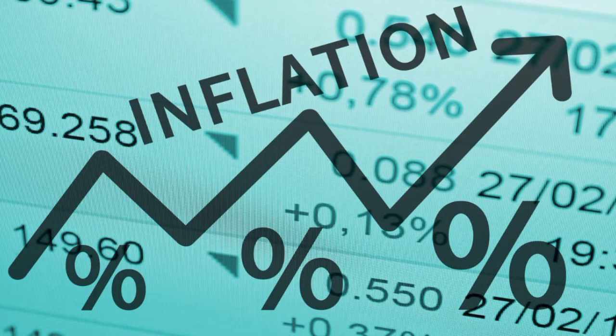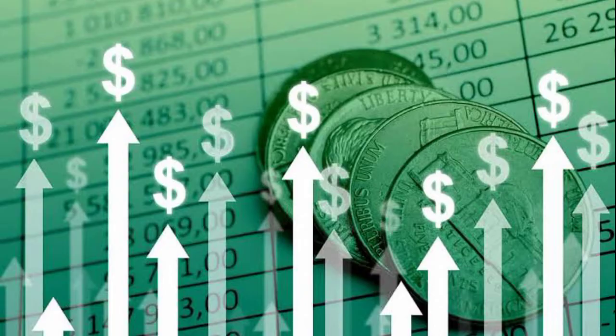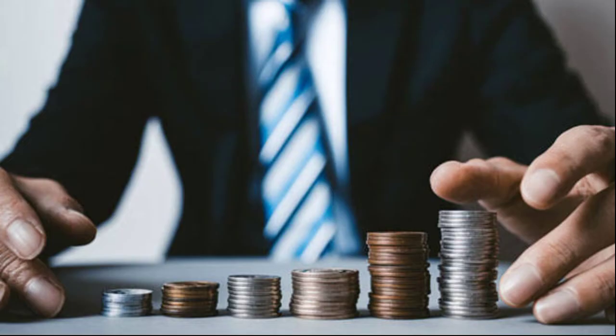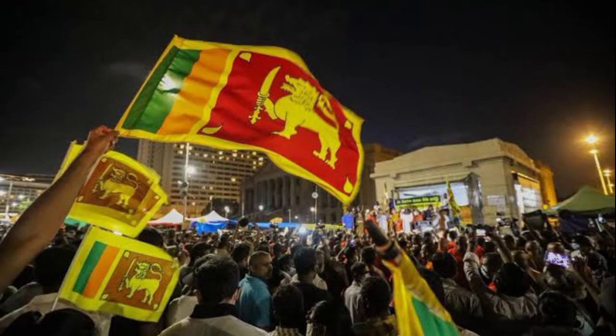Inflation is a state in which the value of money is falling and product prices are rising. Okay, let me see. The value of money is falling and the buying price increases. Why? Let me take a live example like Sri Lanka. There the value of money decreases and the price of products is increasing.